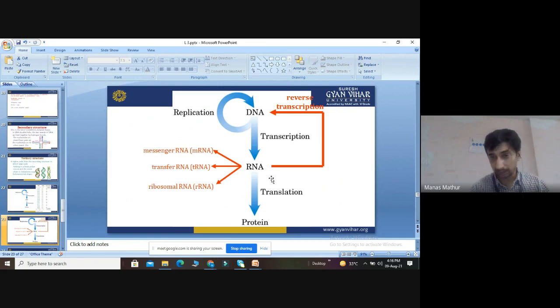When RNA is again converted to DNA, it is called reverse transcription. Because DNA to RNA is what? Transcription, and this is just the reverse. Sometimes in the lab, we need to synthesize complementary DNA from mRNA. We require certain recombinant DNA technology, which we have discussed in the previous classes. So here, RNA is converted into DNA. It is called reverse transcription.